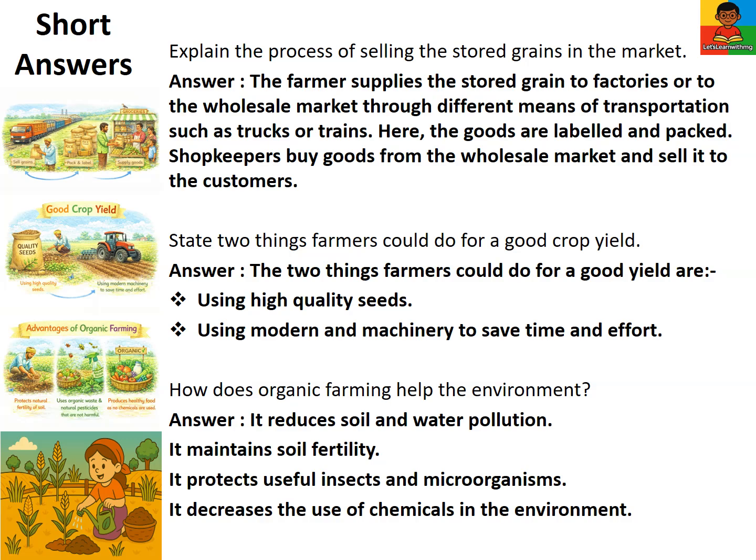State two things farmers could do for a good crop yield. The two things farmers could do for a good yield are using high-quality seeds and using modern machinery to save time and effort. How does organic farming help the environment? It reduces soil and water pollution, maintains soil fertility, protects useful insects and microorganisms, and decreases the use of chemicals in the environment.